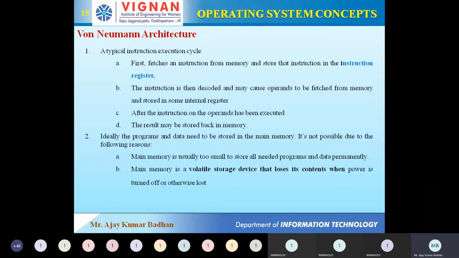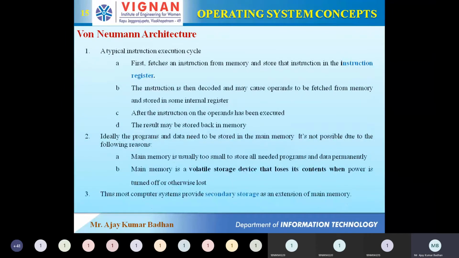And the second drawback we have for RAM is that it is a volatile storage device. Volatile means it loses the power as well as the information once the power has been disconnected from the system. So because of these two drawbacks, we are not able to store our programs and data directly in RAM. Rather, we require a separate storage device to store our information securely, and that is your secondary storage device. We'll come to that.